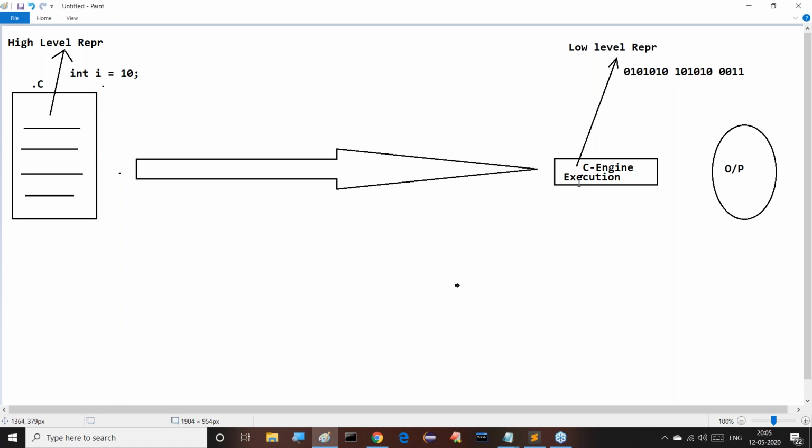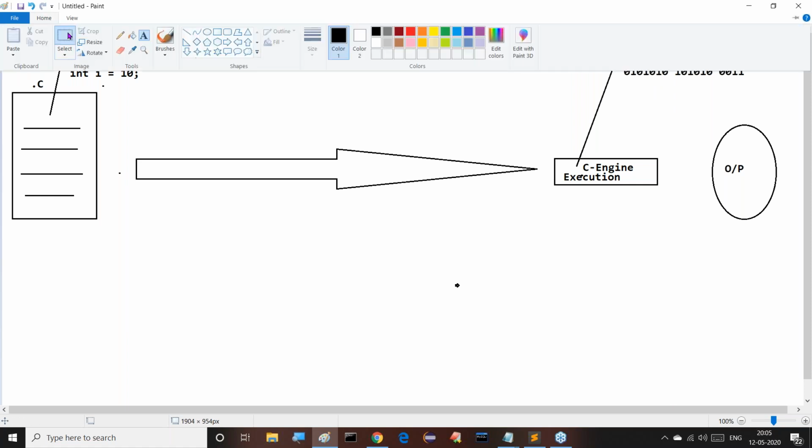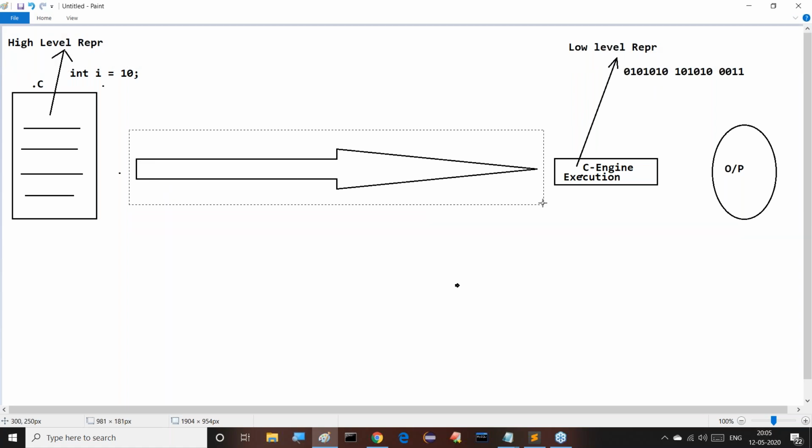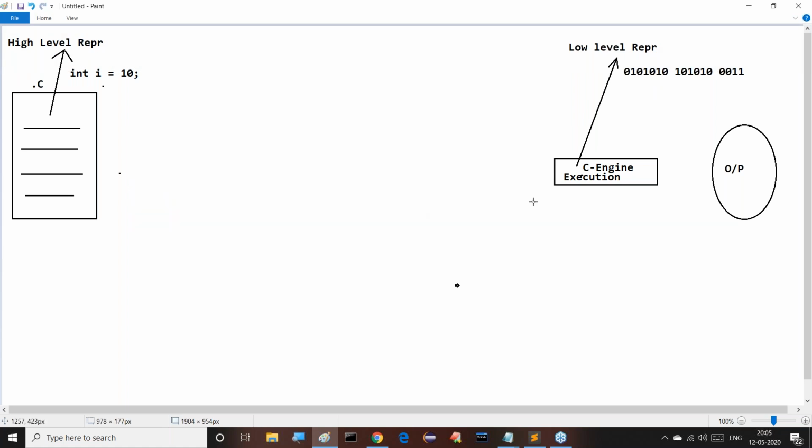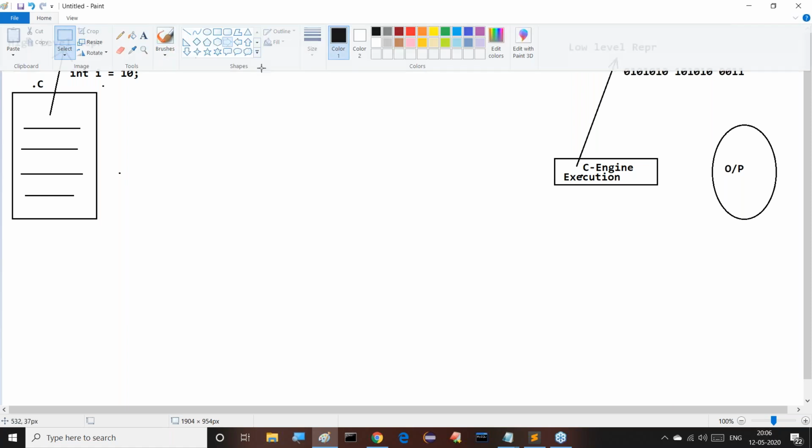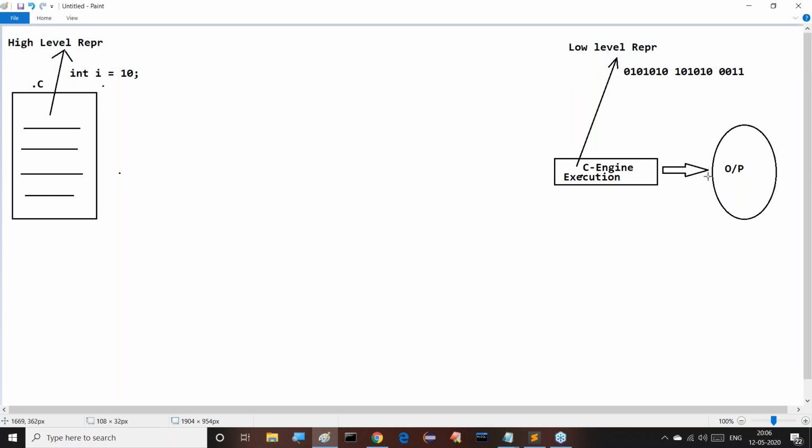When we provide this C program directly to the C engine in high level representation, it is unable to understand or execute it, because it is expecting low level representation. Because of that, our program will not be executed. So in this particular situation, what do we have to do? We need some conversion mechanism to convert our program from high level representation to low level representation. Then we are able to execute our program.